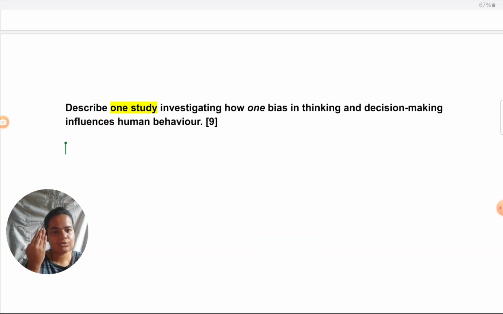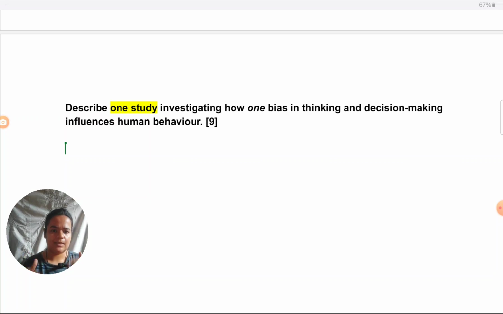So I always make this sort of a mental outline. These points I need to cover, and then only I start writing. Always we have to go from broad to narrow, from general to specific. So first I'll explain the broader concepts. What's a bias, what's thinking, decision making, general. Then I'll narrow down, come to the specific bias, cognitive ease bias. Then I'll narrow down even further and come to the study.